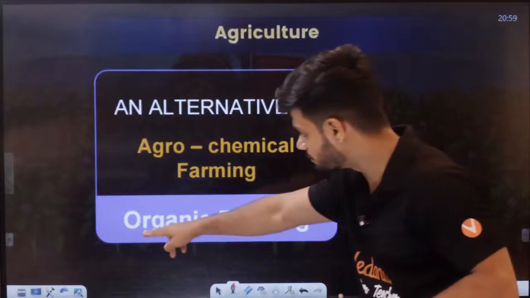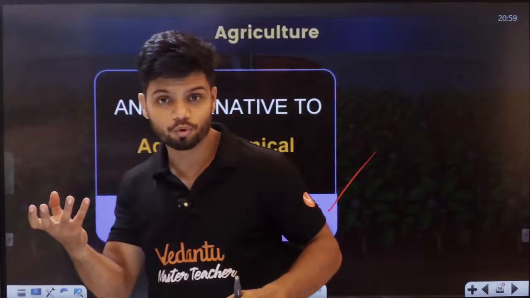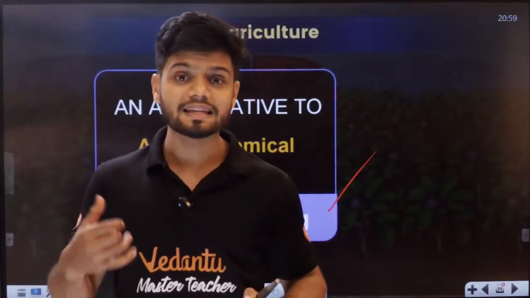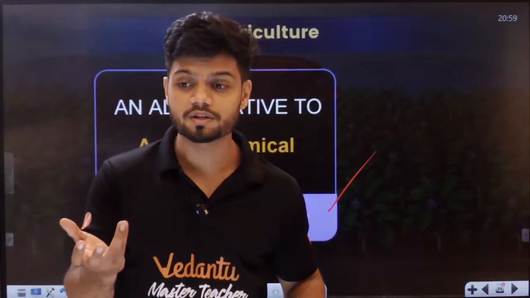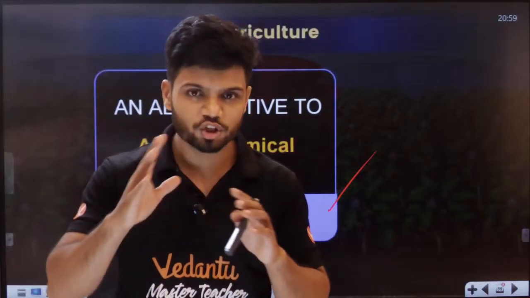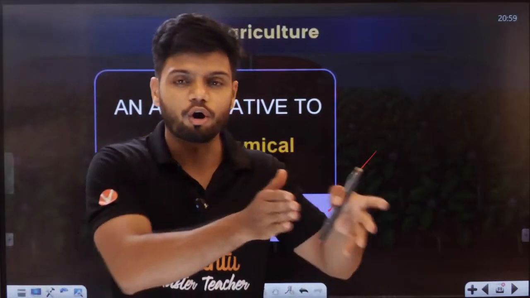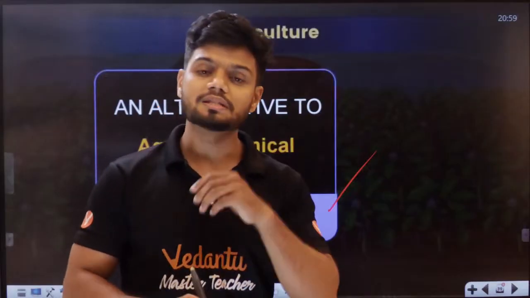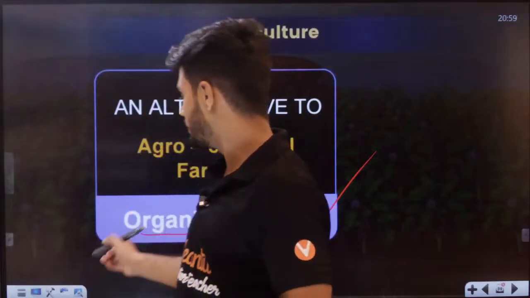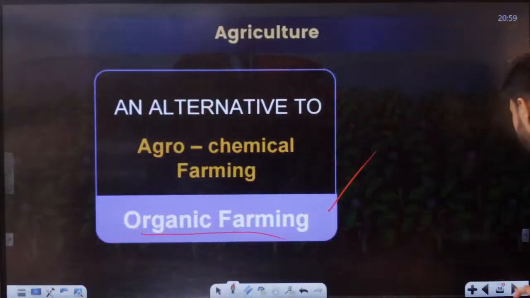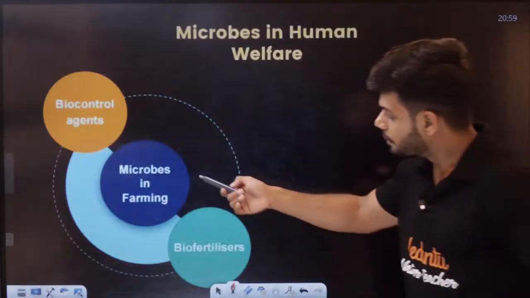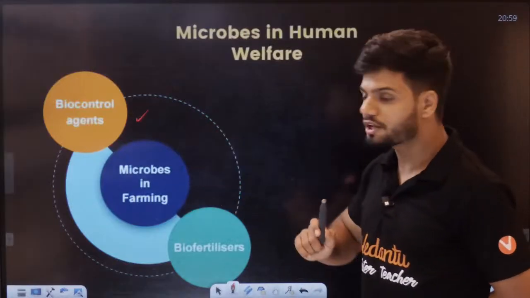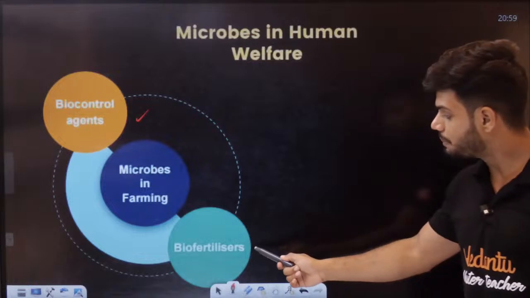Students, have you heard this word? Organic tomato, organic potato, organic carrot. Very costly there, students. Have you noticed that? Anything you want to sell expensive, you add organic in front of it. So, organic food is very expensive, you might have heard, because it is grown without any chemicals. Right? Organic farming, very expensive food. So, we can use microbes as biocontrol agents and as biofertilizers.